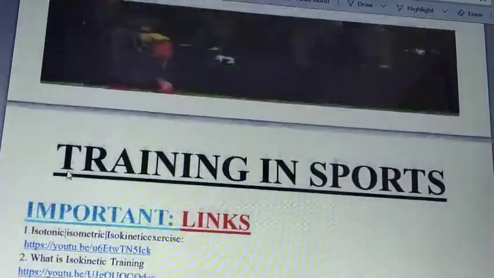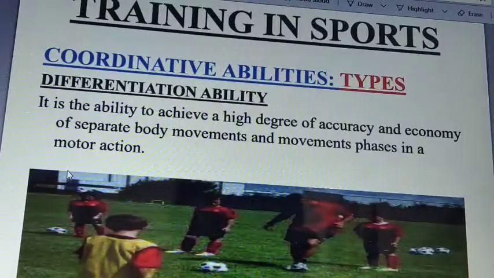So this was all about today's chapter. This was a revision chapter of this part, unit 10.